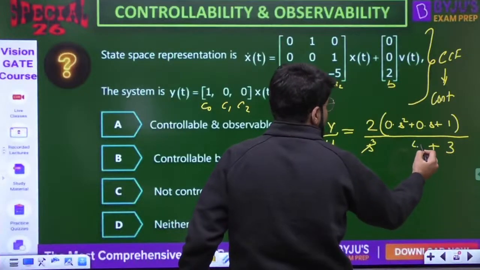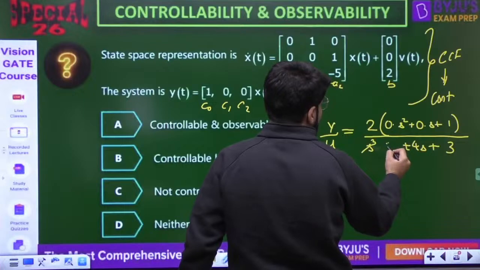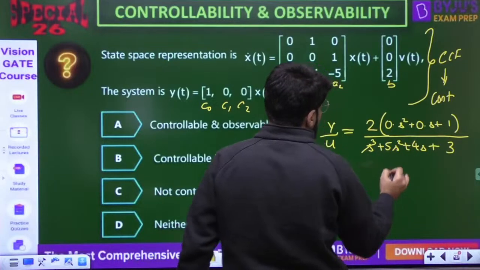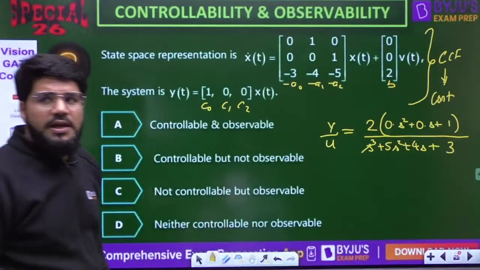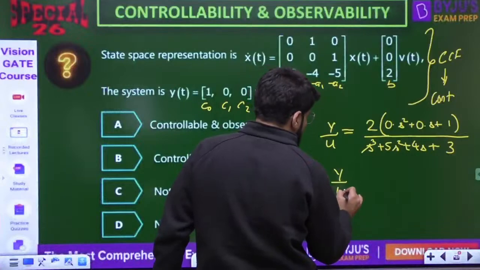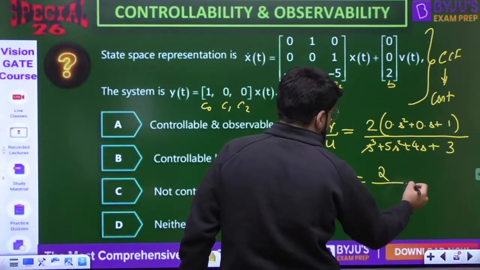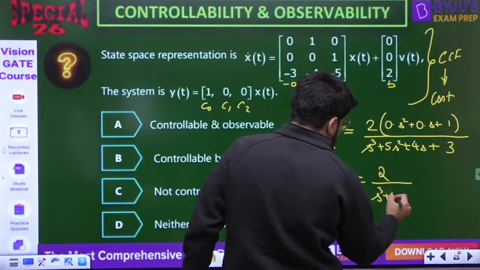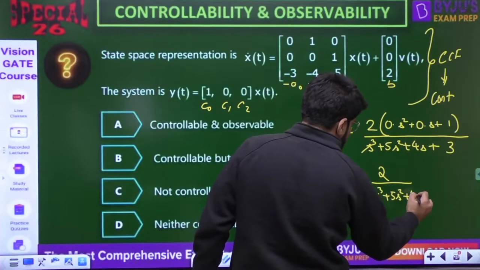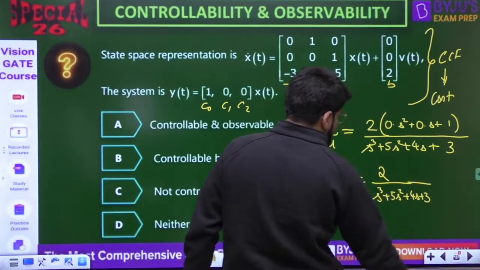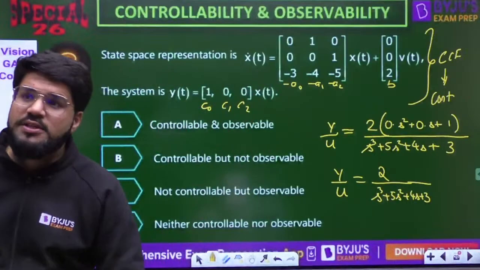So let me write in reverse. Then 4S and then 5S square and then S cube. That is Y by U. So basically what is Y by U? The numerator is only 2. Two upon S cube plus 5S square plus 4S plus 3.